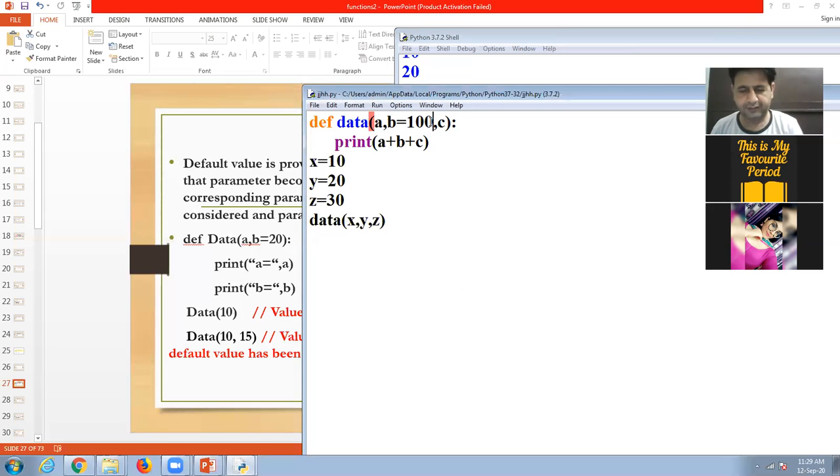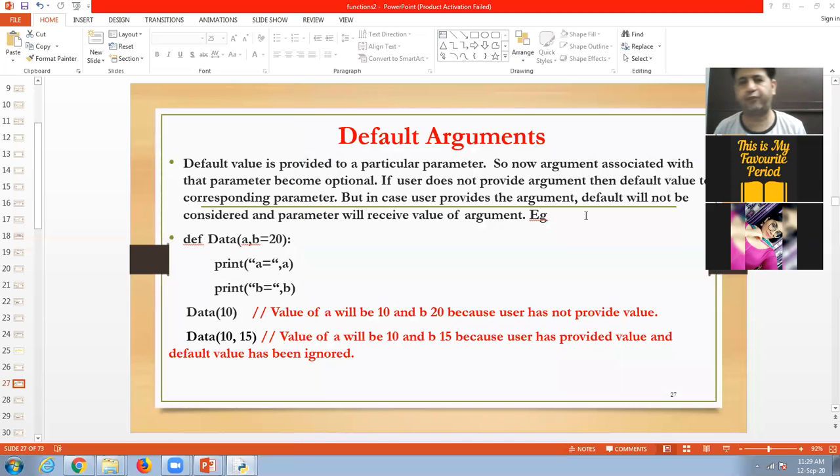So this is all about default value. A default value is provided to a particular parameter, so now the argument associated with that parameter becomes optional. If the user does not provide a value, then the default value is assigned. But if the user provides the value, then the default value will be ignored. So this is all about the default value.